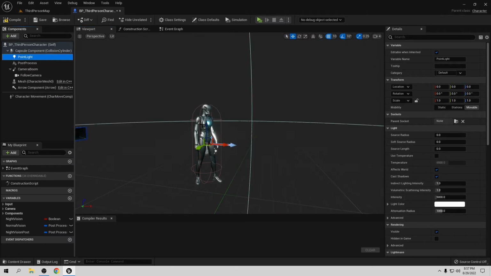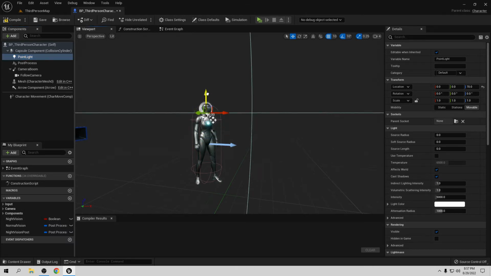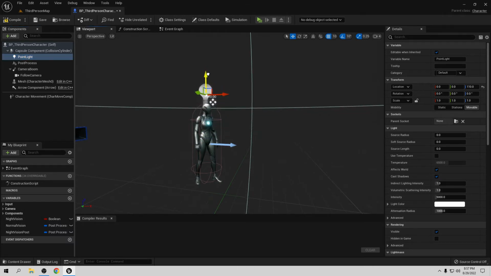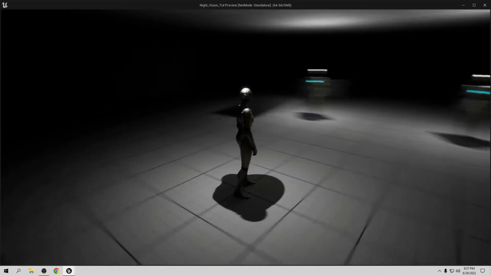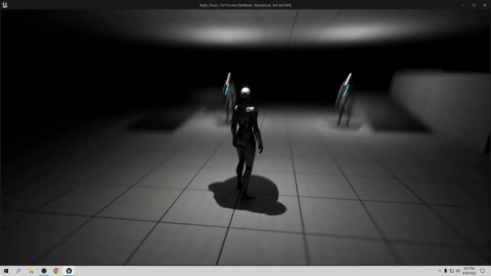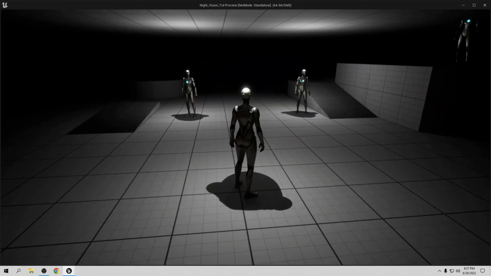So we have this point light, and I don't want the light to be from the character, so we need to put this a little up, so maybe like this is going to be okay, so we can see. So let's compile and save, and let's go play. So now we can see in the dark, but we have a few things we need to fix.